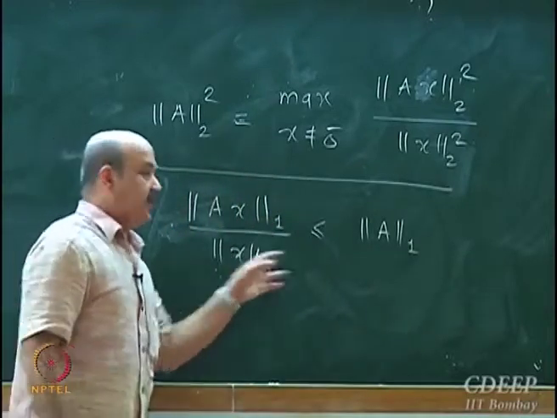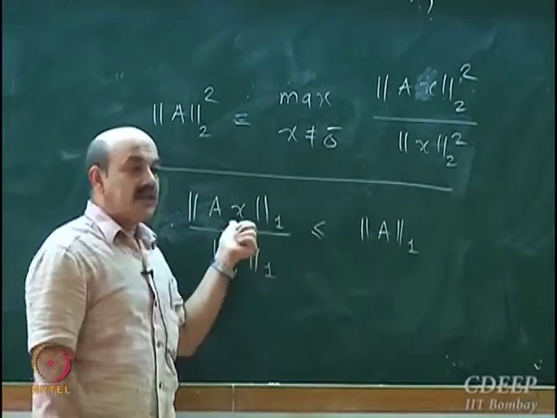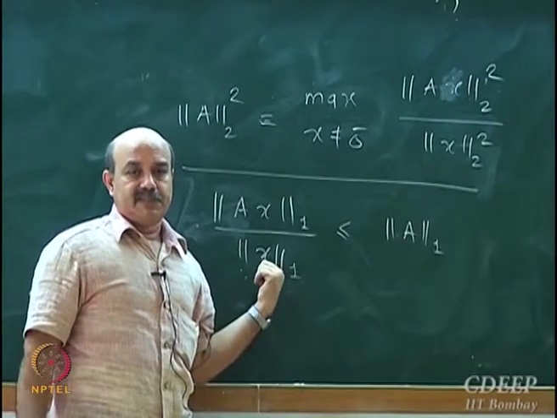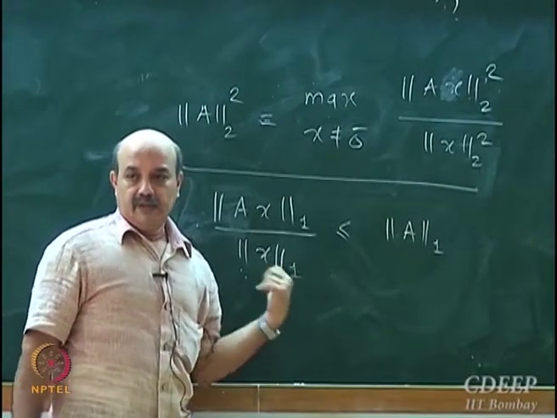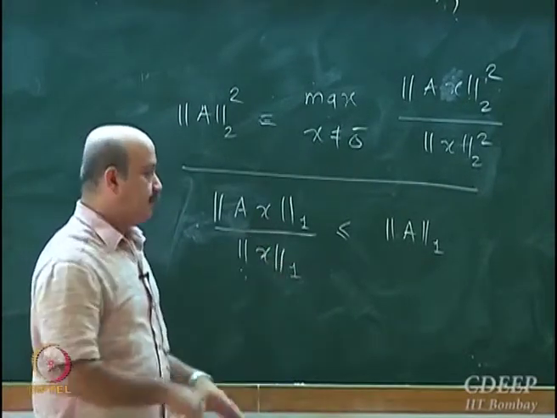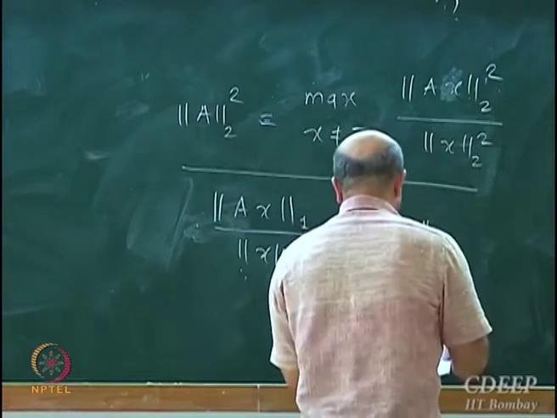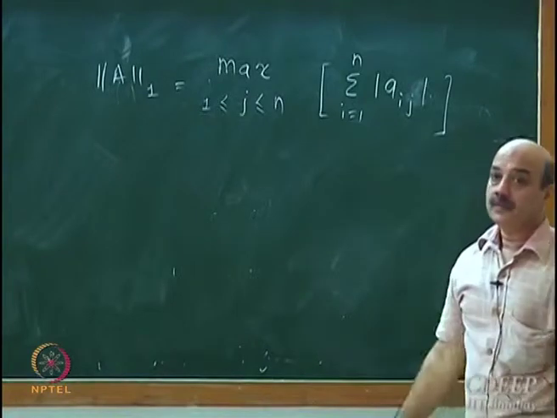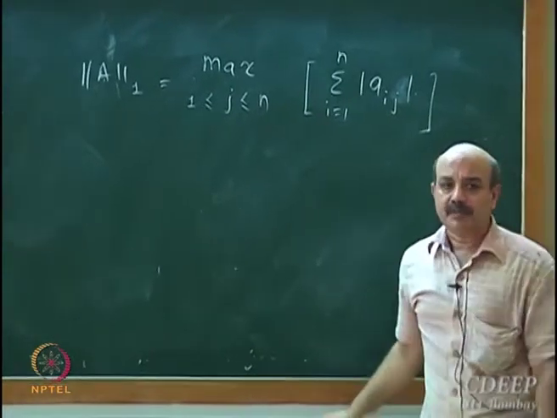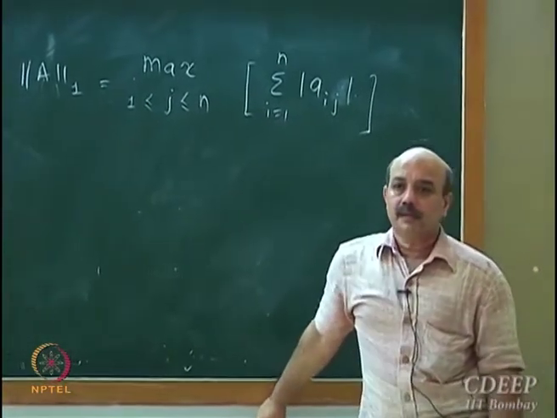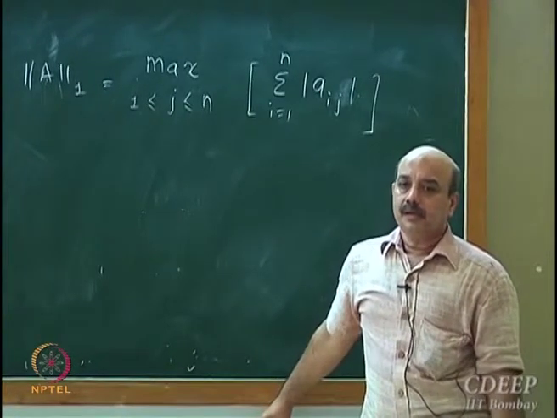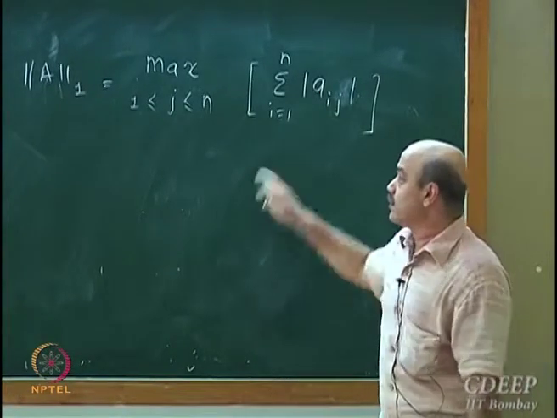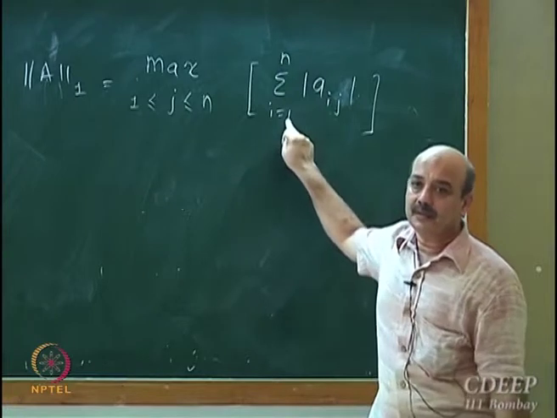This 1 norm is induced by the 1 norm on the range space and the 1 norm on the domain space: the maximum of this ratio. Now you can show that the 1 norm is this. How do you interpret this summation?